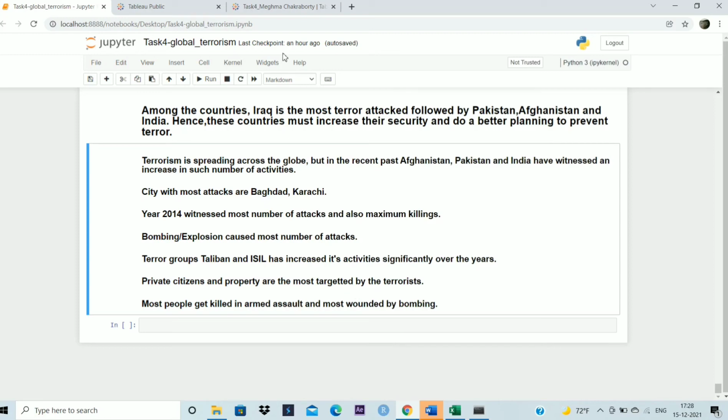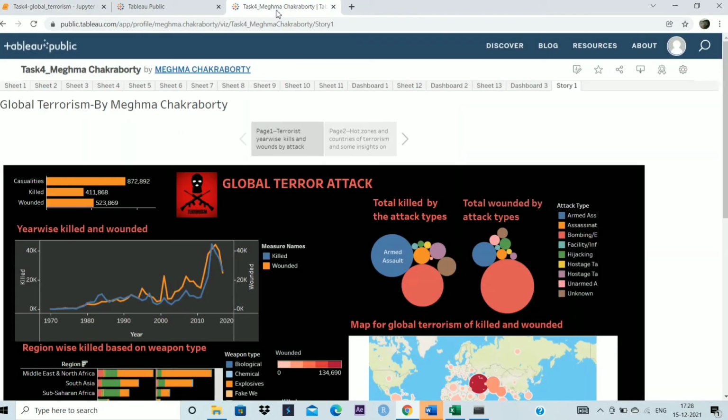Next, let's move on to the Tableau dashboard. So this is our Tableau dashboard where we can see the total casualties, the total killed and total wounded.